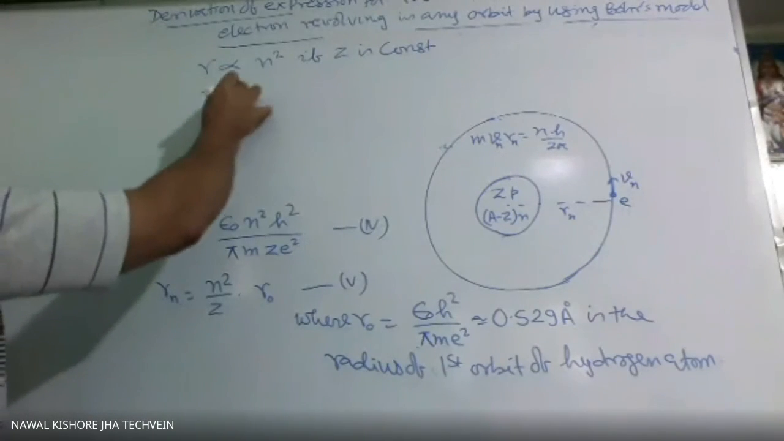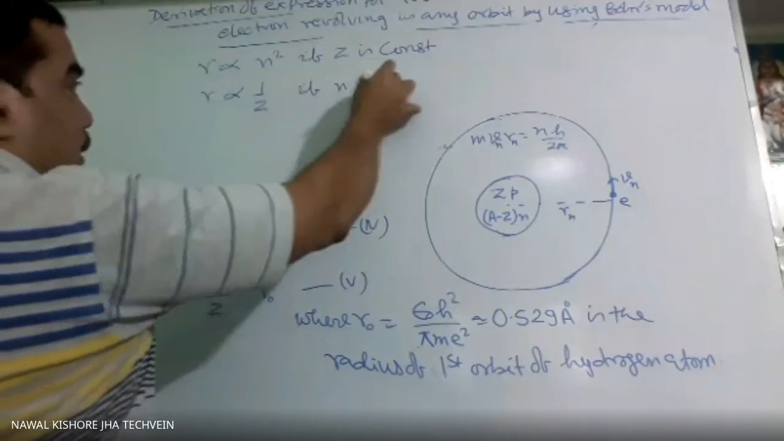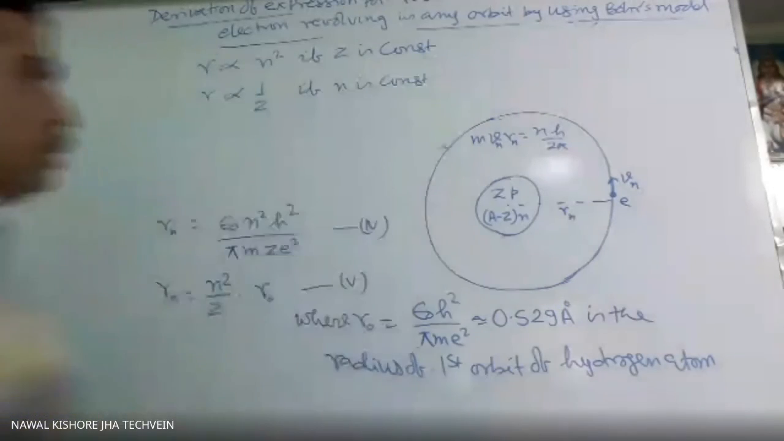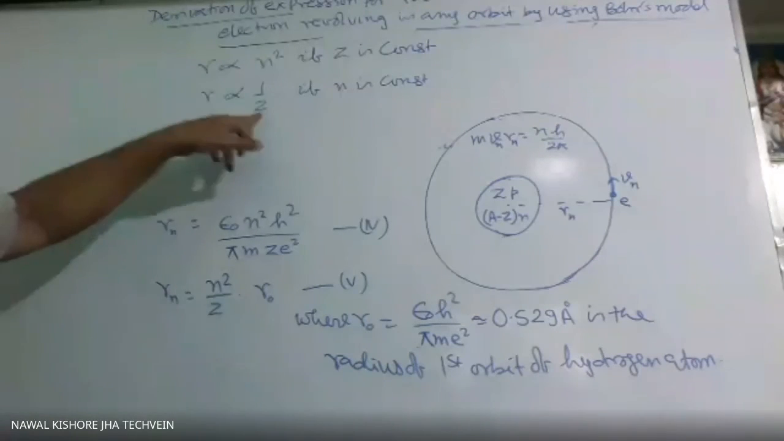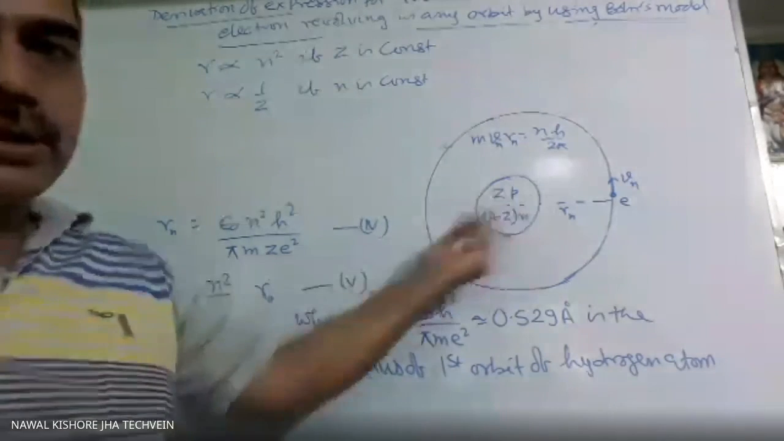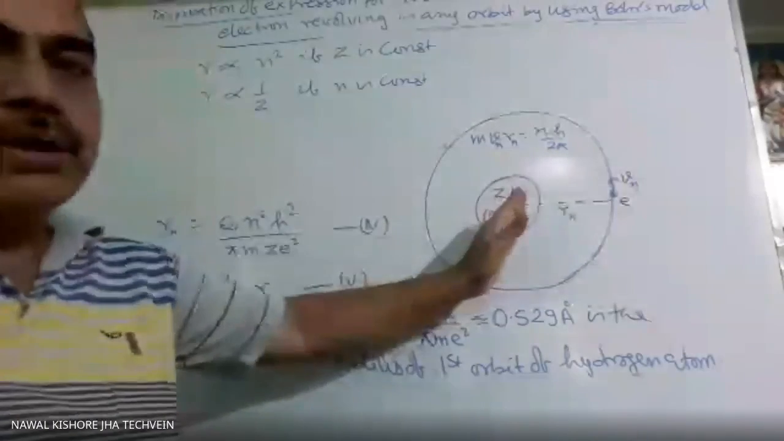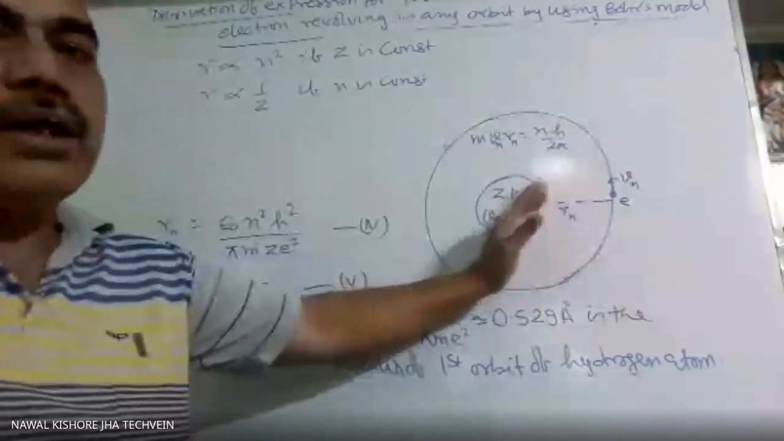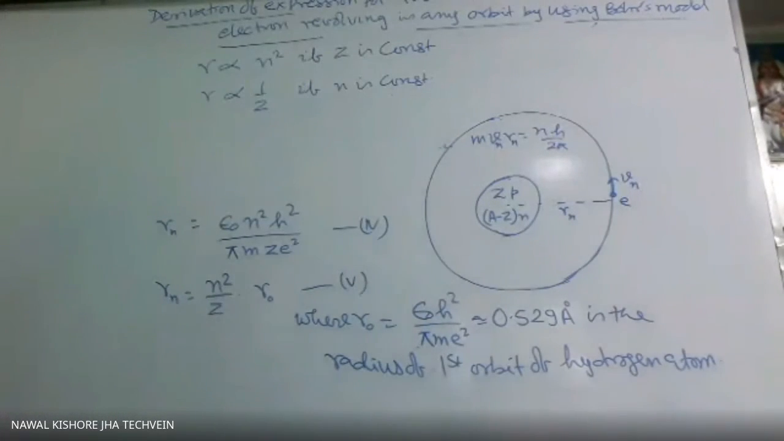And R is inversely proportional to Z if n is constant. That is, we can compare the radius of the first orbit of hydrogen or the first orbit of sodium by this. The radius of the first orbit of sodium will be less because there is more force of attraction. Here, more protons are there, so the electron will be attracted towards the nucleus. That's why the radius decreases. So this is about velocity and radius.